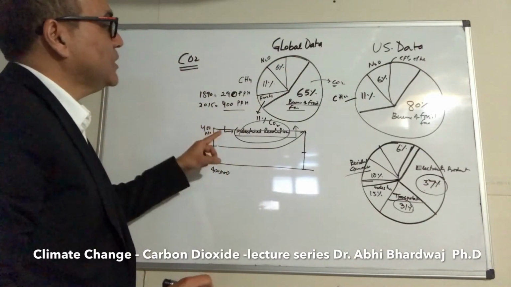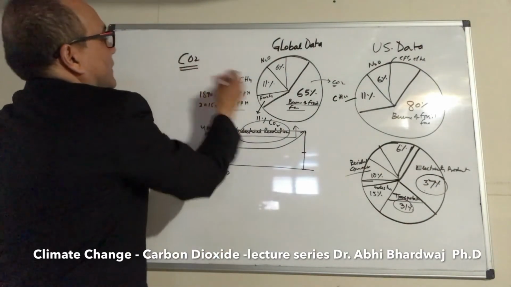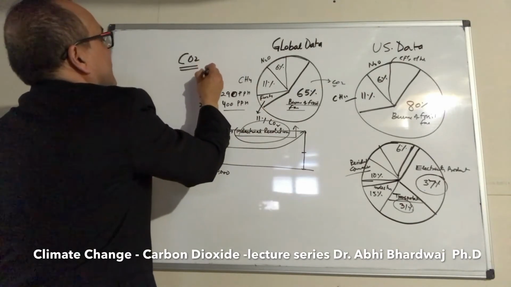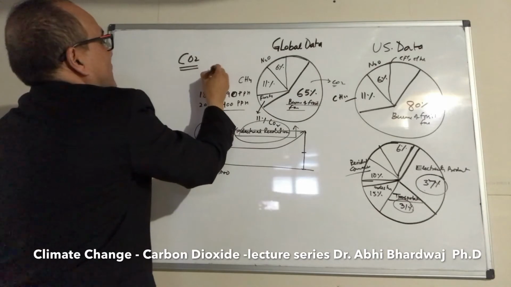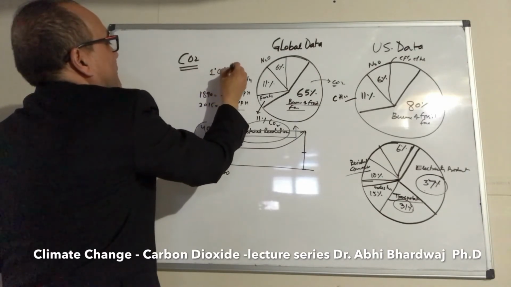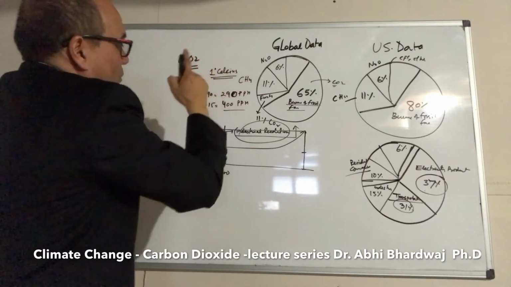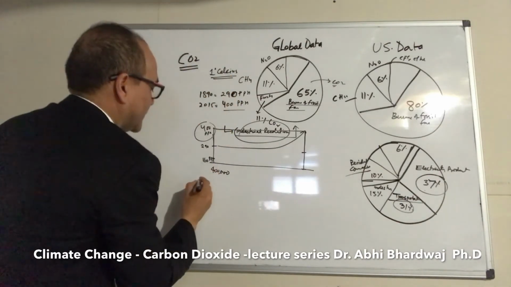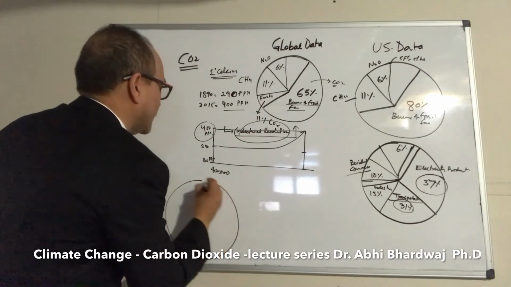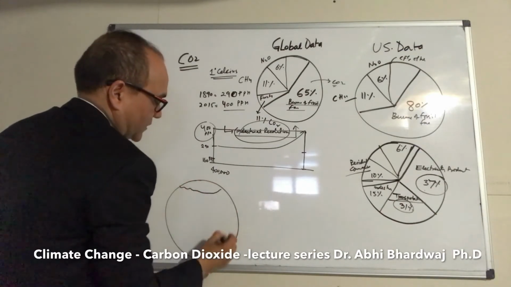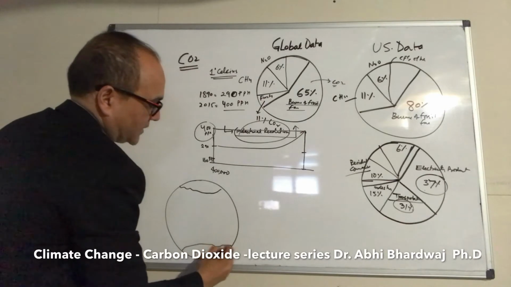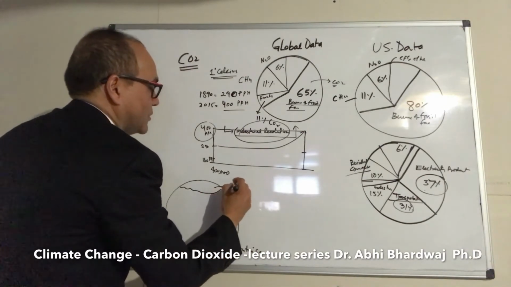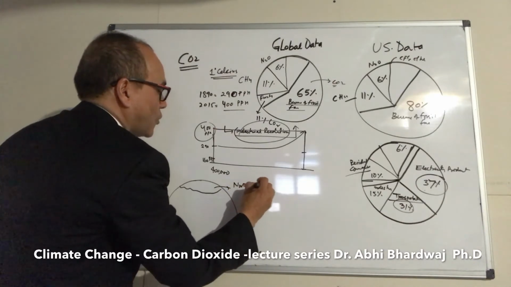And we need to know what is happening now. This 400 parts per million, what is it doing? It has already increased the global temperature by 1 degree Celsius. That has already happened. And now one major problem comes when the temperature of the earth starts rising, and I'll explain why. When you look at the northern part of the earth and the south part, this is Antarctica and this is the North Pole.